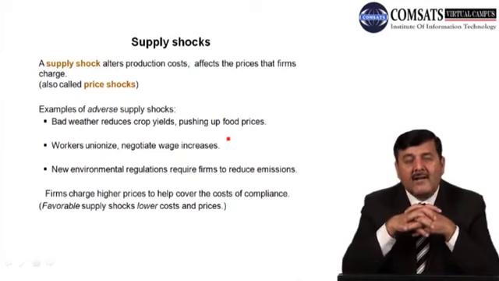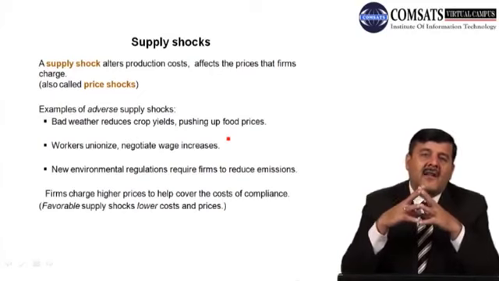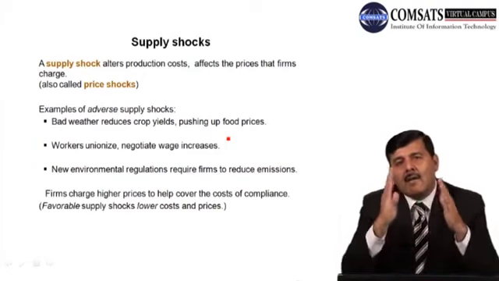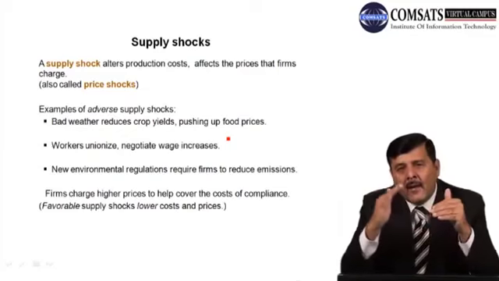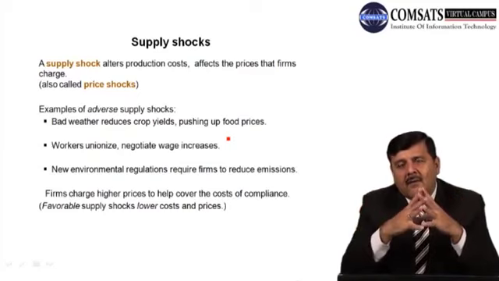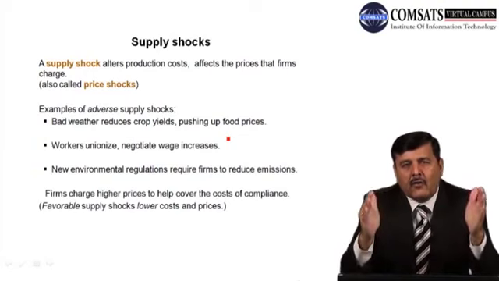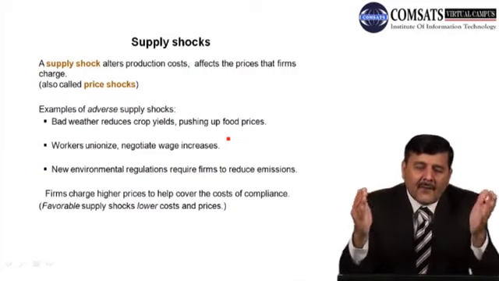Now firms charge higher prices to help cover the cost of compliance. Favorable supply shocks lower cost and prices. So there are favorable supply shocks and adverse supply shocks. तो in case of favorable supply shocks, कॉस्ट में कमी वाक़ई होती है और प्राइसेस में भी कमी वाक़ई होती है. But whenever there are adverse supply shocks, unfavorable supply shocks, तो क्या होता है, cost of production में इजाफा होता है और प्राइसेस में भी इजाफा होता है.